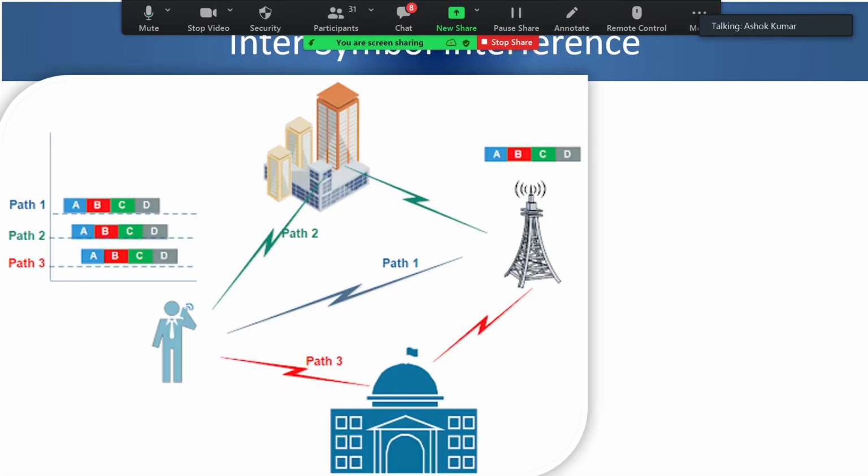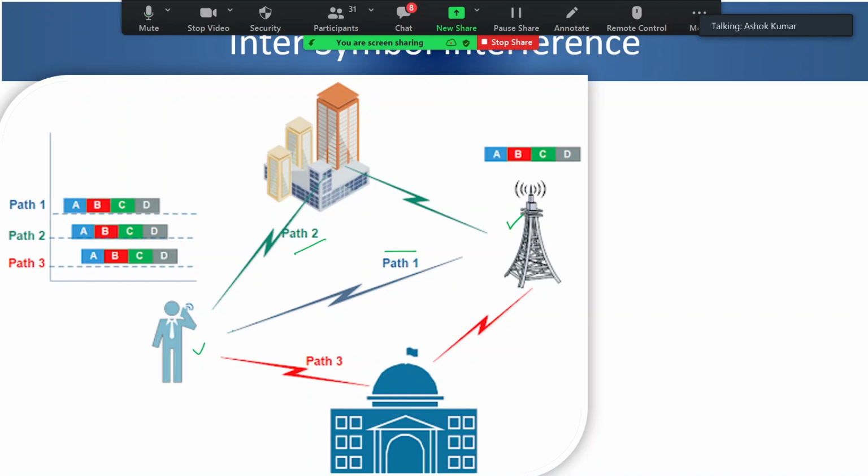So that can be explained using this picture. Basically, when transmission is happening, suppose this is your transmitter and this is where signals are being received. So there can be multiple paths. Say this is path 1, this is path 2 reflected from a building, and this is path 3 again reflected from some structure.